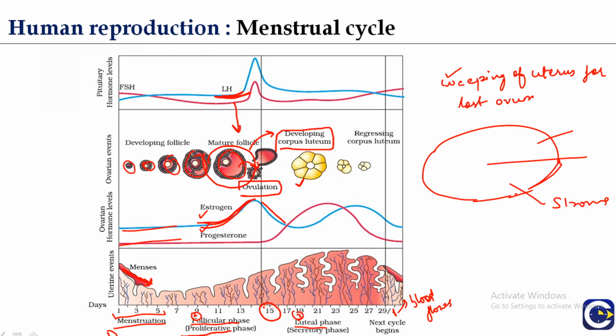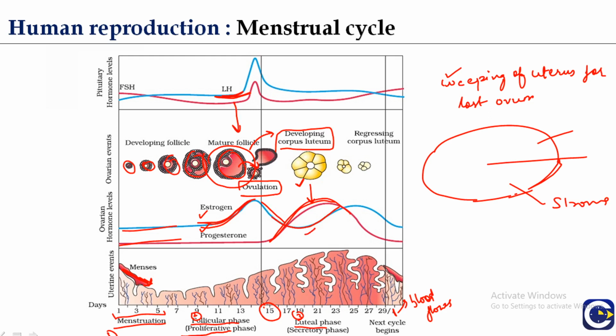Now the corpus luteum secretes another ovarian hormone, which is progesterone. So you can see here the level of progesterone is increased and the level of estrogen is decreased. So the level of progesterone is increased under the influence of the corpus luteum, and a small amount of estrogen is also released.